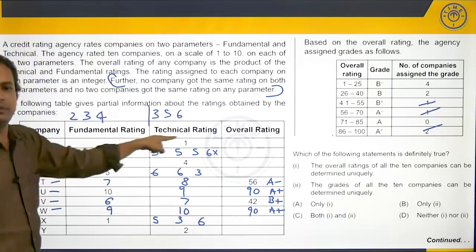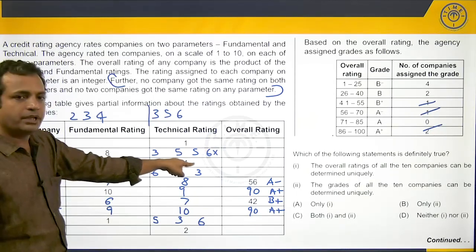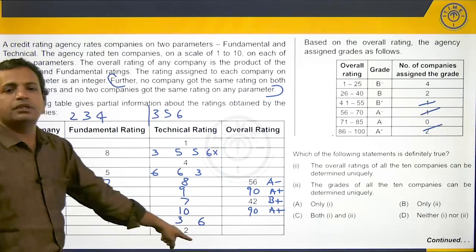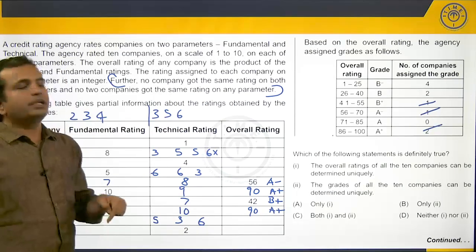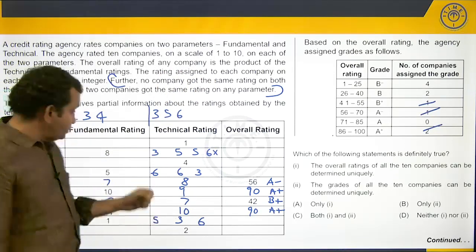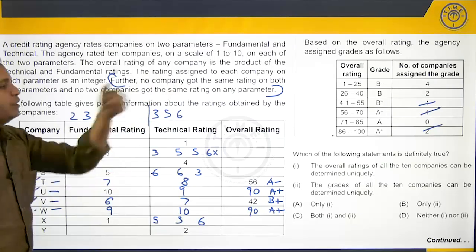So if I give the maximum here, this will get only 4 points. If I give the maximum here, it will get only 16 points, which is not enough for it to go to band B. If I give the maximum value here, it will get only 8 points, 4 2 is 8, which means it will not get into the band B, which means I need to push these two companies into the second band.